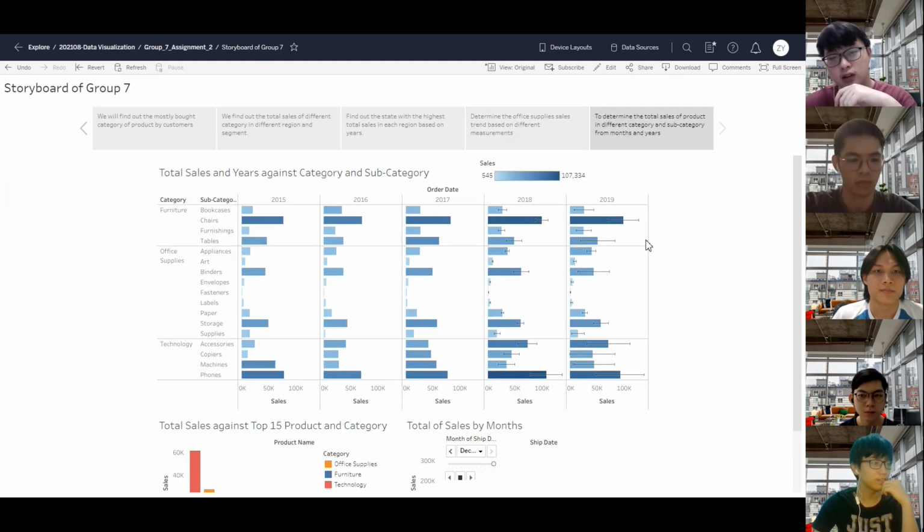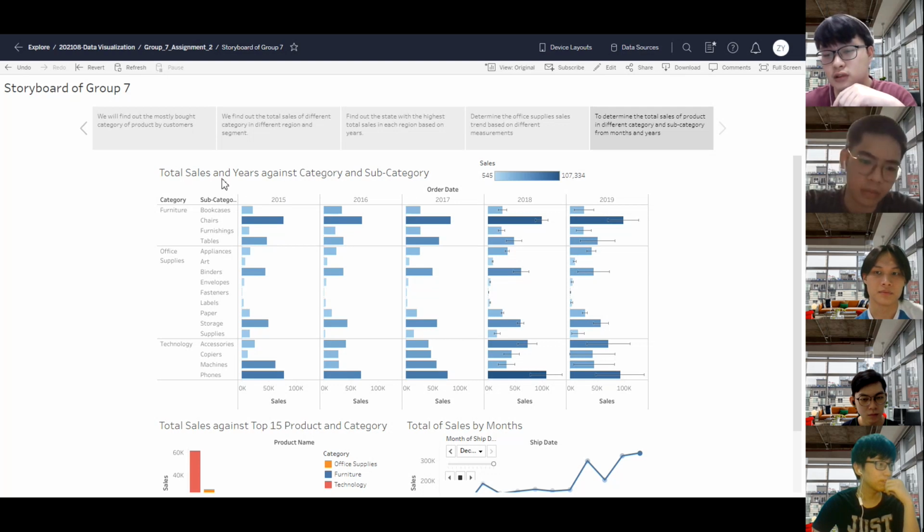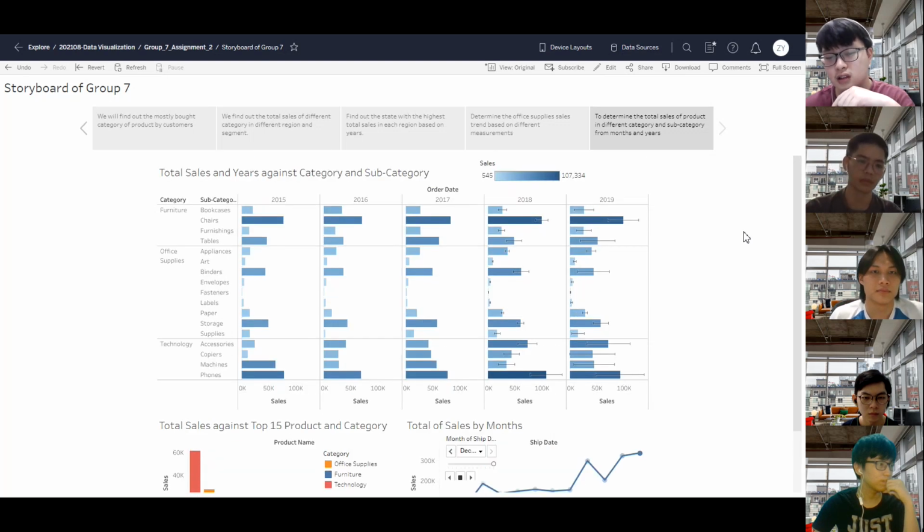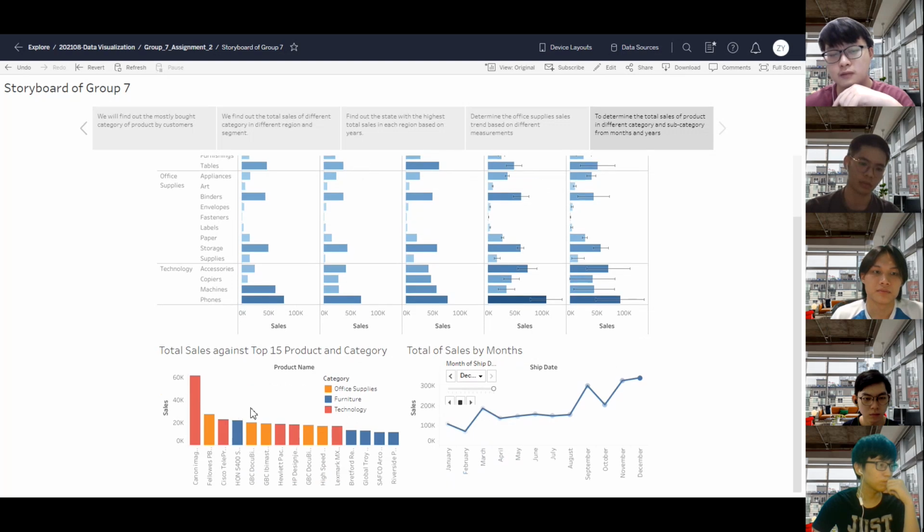Thank you, Kevin. Now I will be presenting about my storyboard. Based on the dashboard, my dashboard contains the total sales of product in categorical and subcategorical based on the years and months. In the dashboard, it contains 3 graphs in total. The 3 graphs in the dashboard are total sales against categorical and subcategorical based on years, while the second is total sales against top 15 products in categorical, and the final is the totals of sales by month.